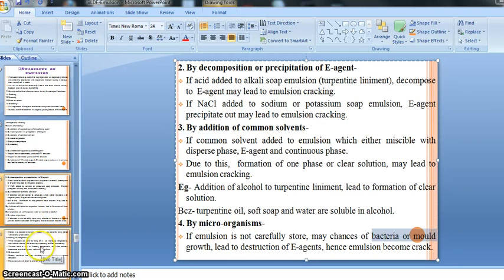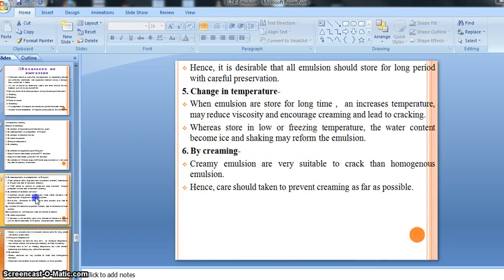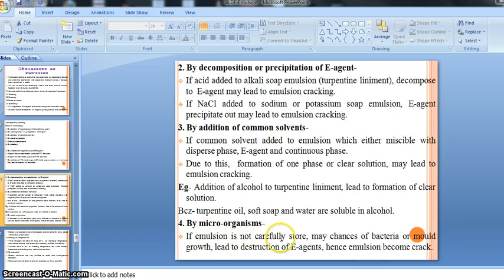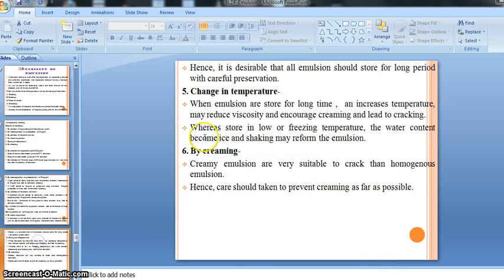Then afterward, if the emulsion is not carefully stored, there may be chances of bacteria or mold growth leading to destruction of the emulsifying agent, hence the emulsion becomes cracked, right? Hence it is desirable that all emulsions should be stored for a long period with careful preservation.